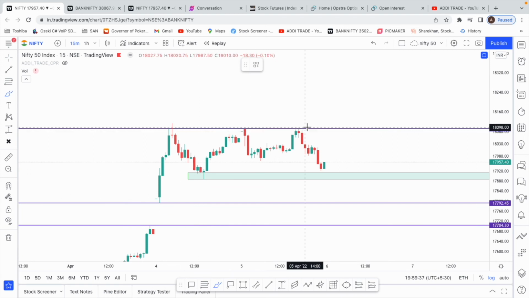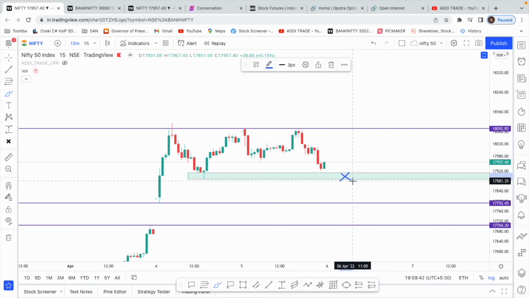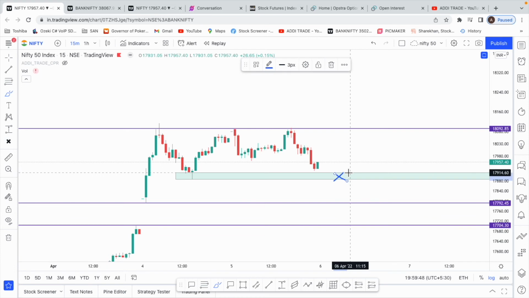So a good short in Nifty is only if this support zone is broken, that is 17,914. If this breaks, we might see some downside until 17,792, or there's a good possibility we might again take support here and bounce up.